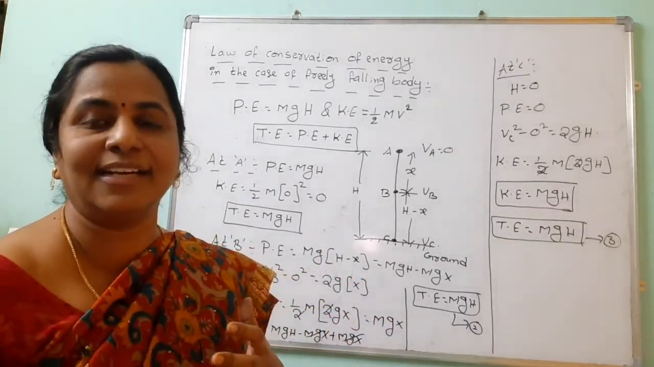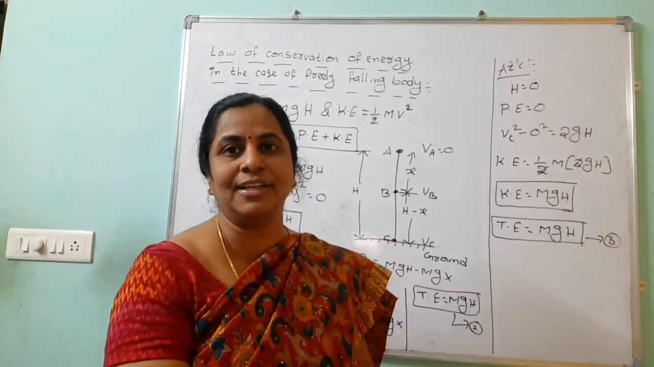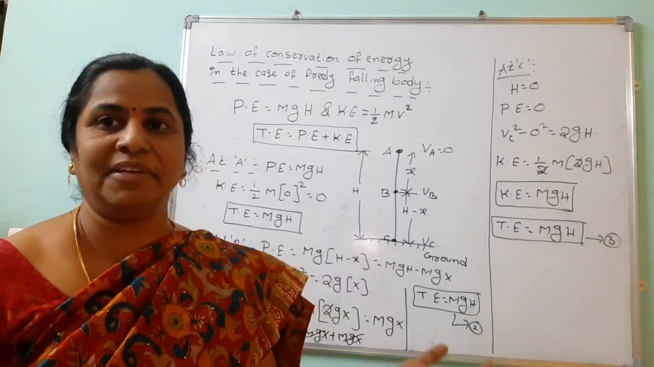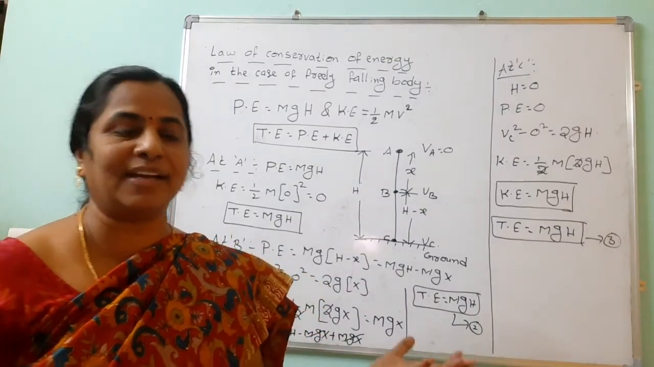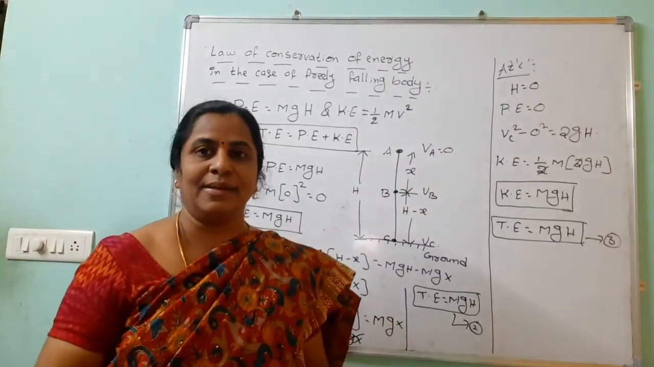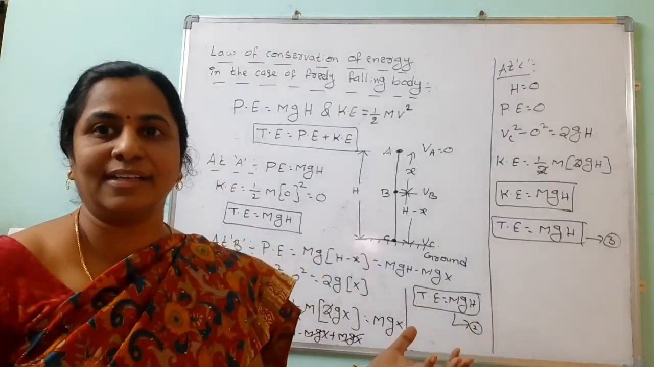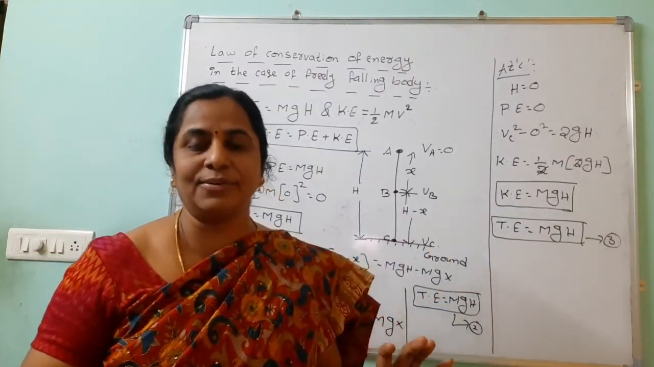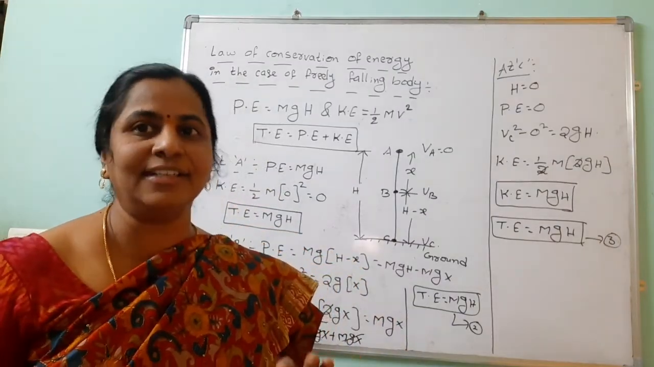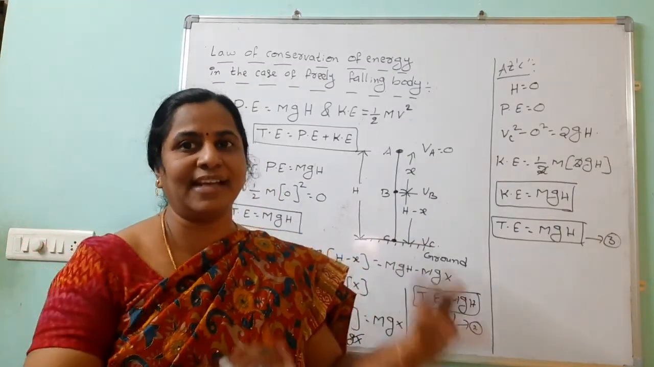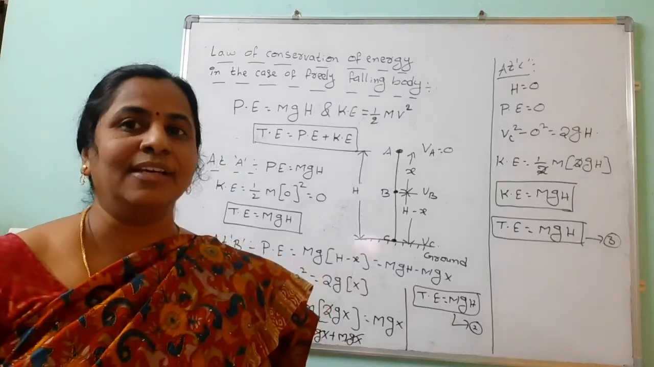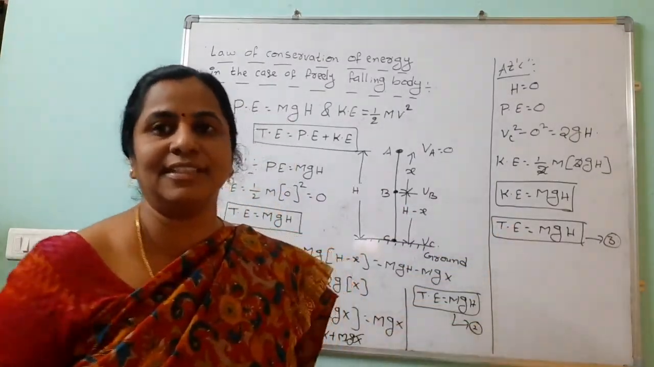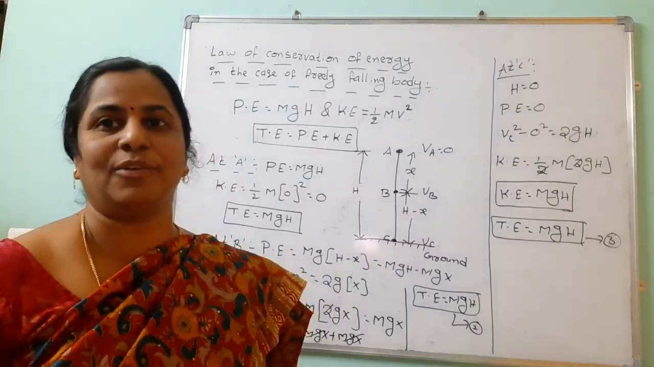We can't create energy, we can't destroy energy, but it can be transformed from one form to another form. We can take many types of energies: mechanical energy, where kinetic energy and potential energy belong to mechanical energies, then chemical energy, nuclear energy. Finally, the conclusion is we can't create energy, we can't destroy energy, but it can be converted from one form to another form. Here we proved the law of conservation of energy in the case of a freely falling body. Thank you.